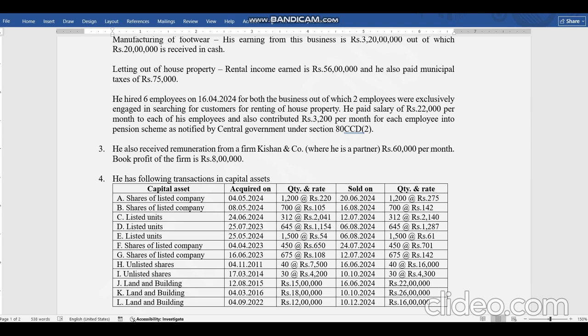Now he paid salary of 22,000 to each employee per month, and also contributed 3,200 per month for each employee into the pension scheme. Now there is some limit for pension scheme and provident scheme and all these things, whatever contribution he can make. So that we'll see in the solution. 14% is the allowed limit now. That is an amendment. We'll see in the solution itself.